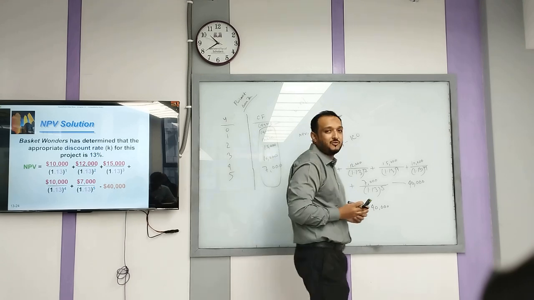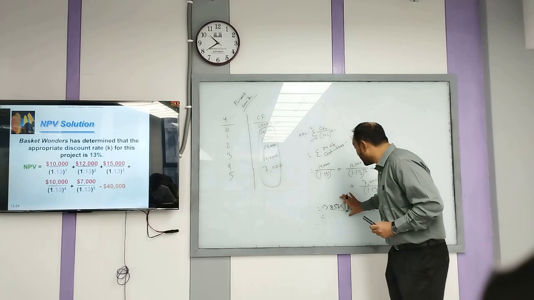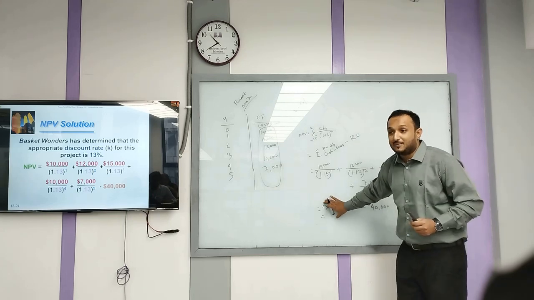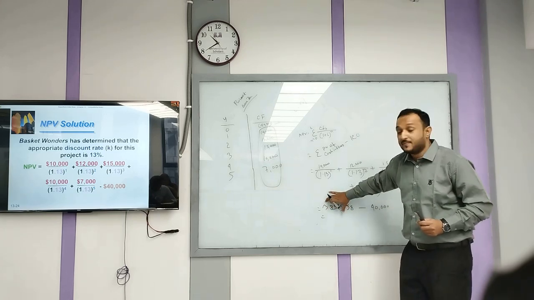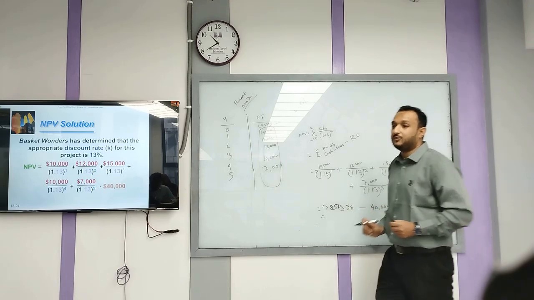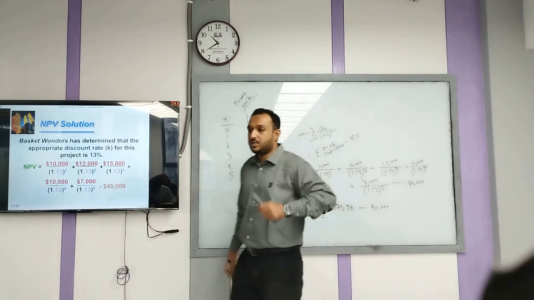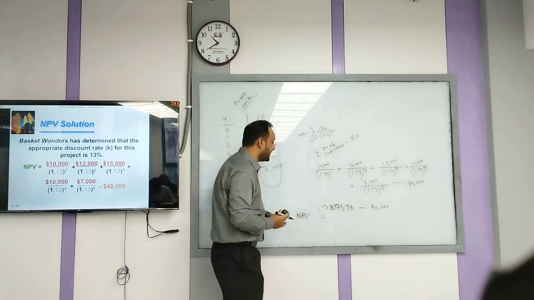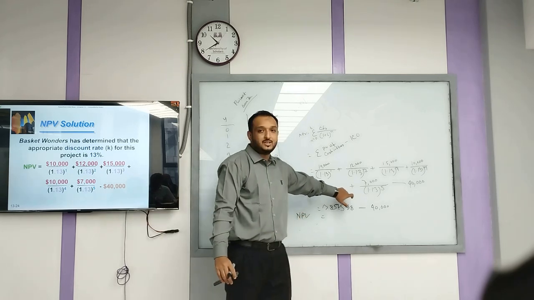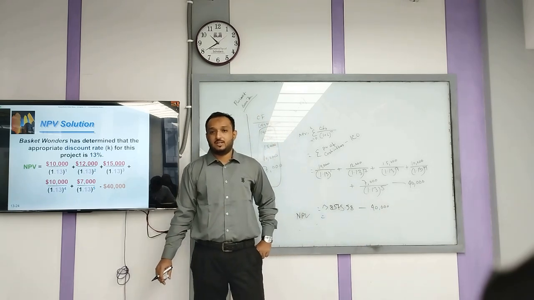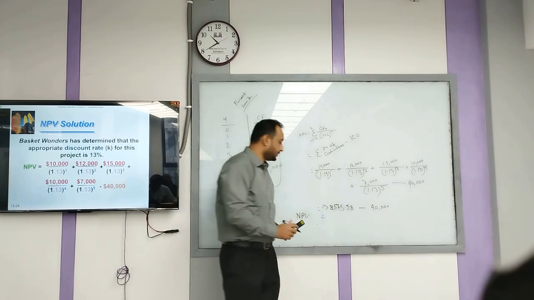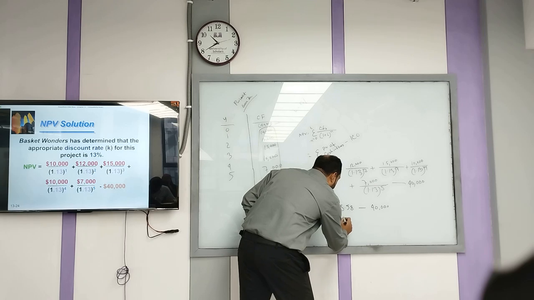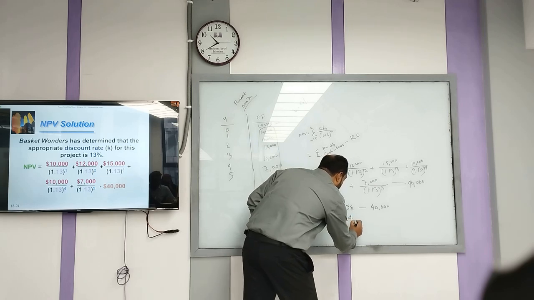Then now what is the difference? This is the summation of the present value of cash inflows. So now what is your NPV when you deduct it from the initial cash outlay? NPV is equal to 38,575.58 minus 40,000. Should be minus 1,424.42.